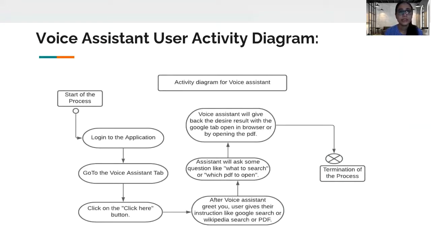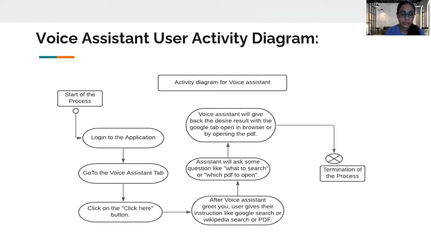This slide shows the activity that the user has to perform for the voice assistant. So the user has to first log into the application. Once they log in, they have to go to the voice assistant tab. When they go to the voice assistant tab, there is a button called the click here button. So the user has to click on that button. Once they click on that button, the voice assistant will greet them. And then the user has to give the instruction, whatever they want, like Google search or Wikipedia search, or they want to search any PDF.